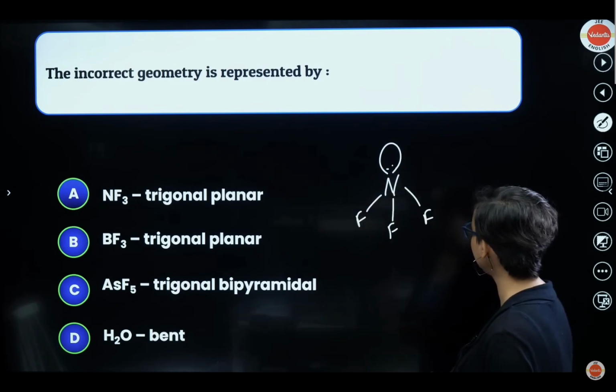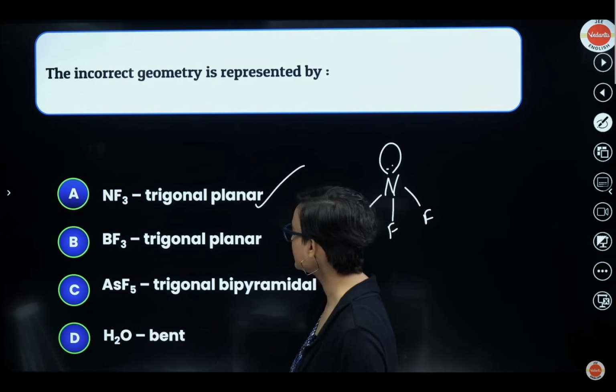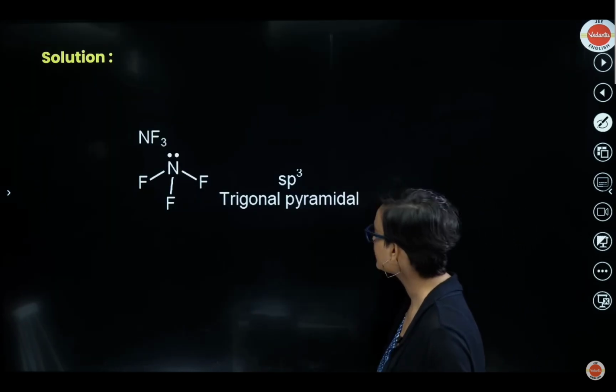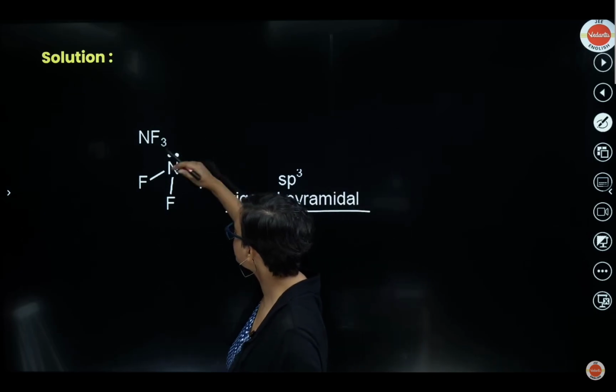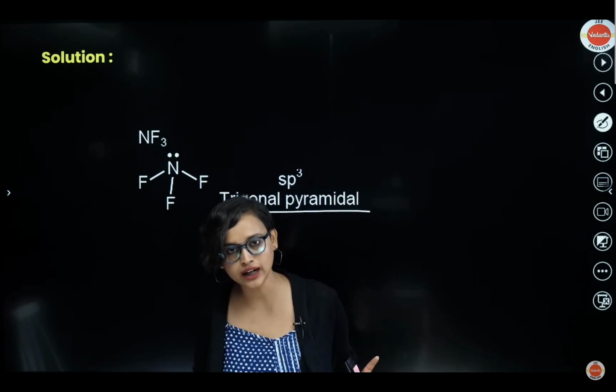Is this trigonal planar? No, right? It's not trigonal planar, correct? So option A is our correct answer. It is trigonal pyramidal, everybody. If I stop this, then this looks like a pyramid, isn't it? So it will be trigonal pyramidal and sp3 hybridization. Gotcha, everybody? Great and amazing.